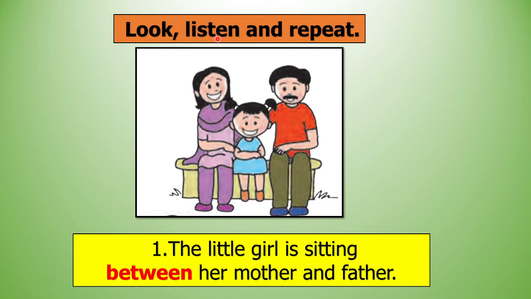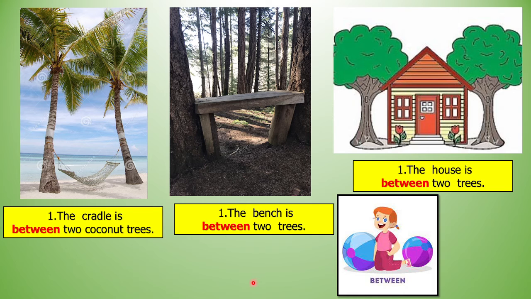Now look, listen and repeat. The little girl. The little girl is sitting between her mother and father. Between, दोघांच्या मध्ये. The cradle is between two coconut trees. The bench is between two trees. The house is between two trees.